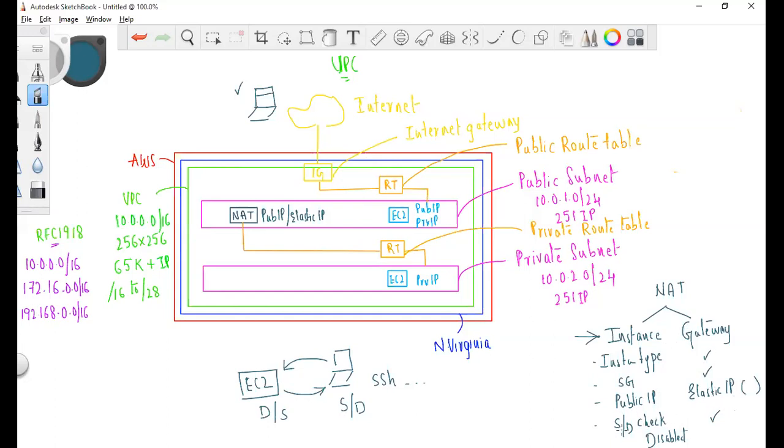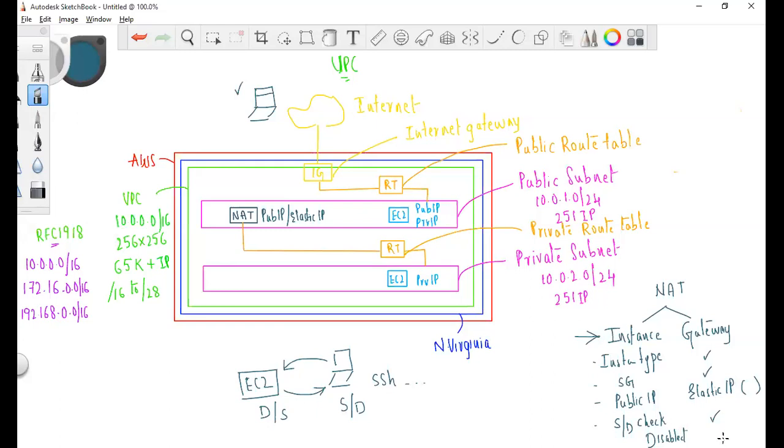And the last one is basically the source and destination check. We have already seen what the source and destination check is. At some point of time, the EC2 can become the source as well as a destination. But the NAT is neither the source nor the destination. So what do you have to do? We have to disable that. But in NAT gateway, it was managed by, again, AWS.